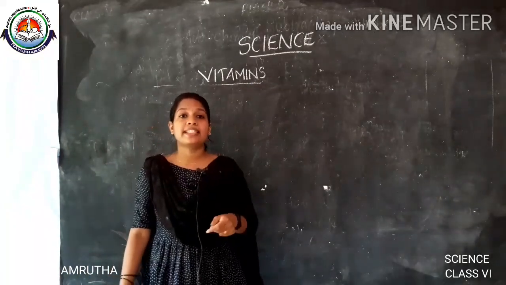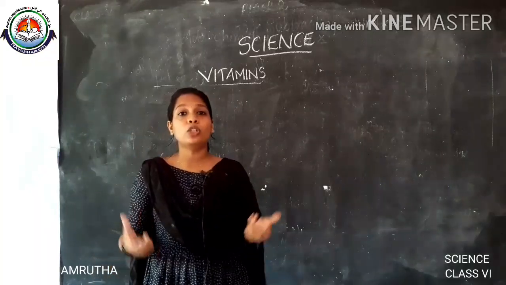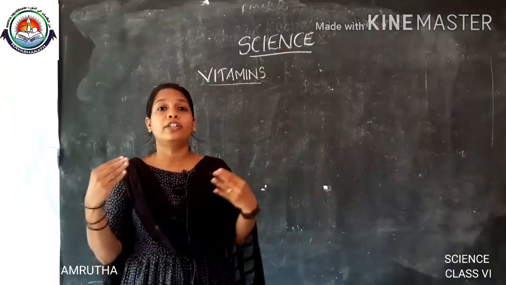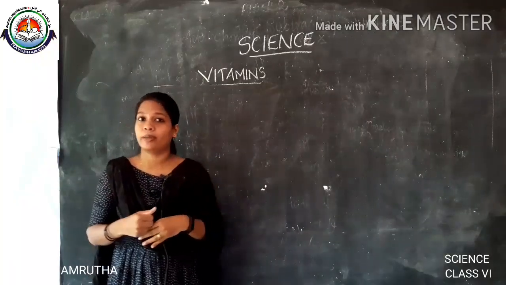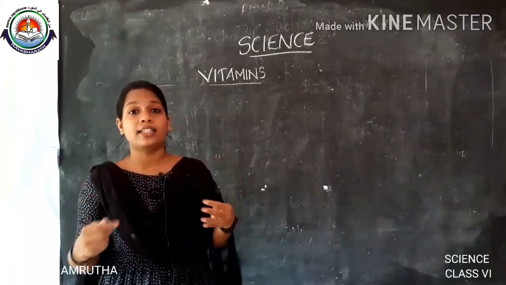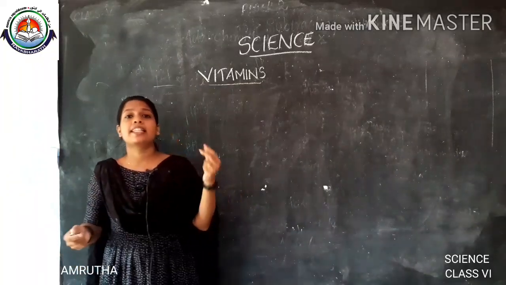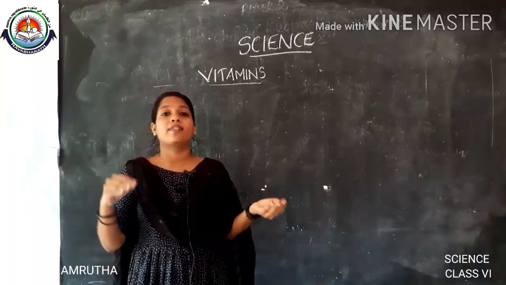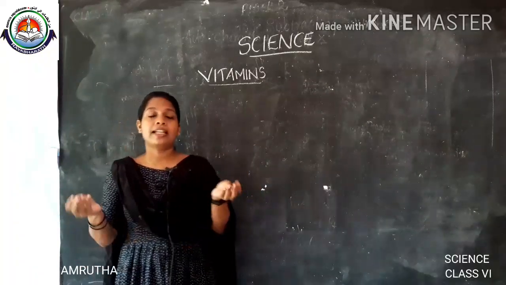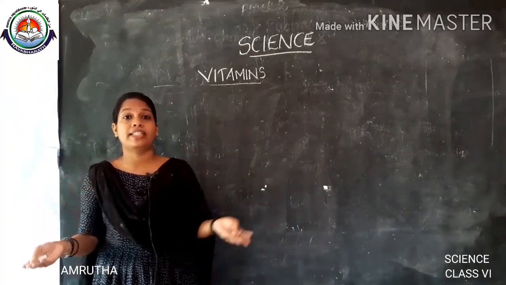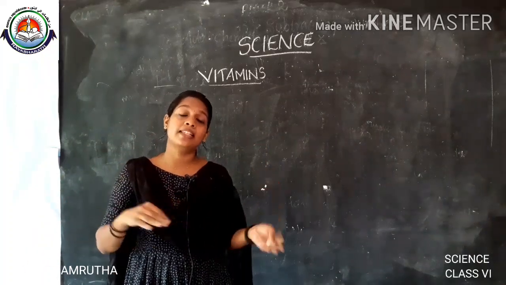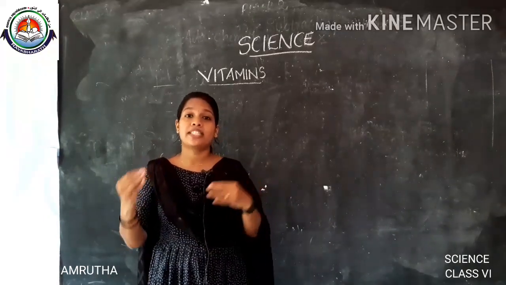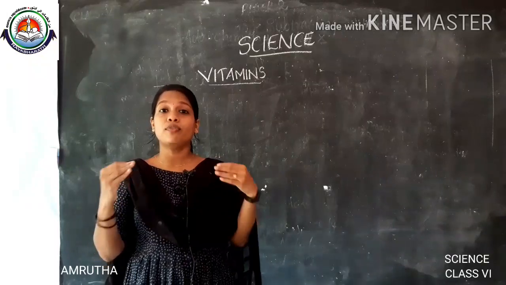Vitamins are the nutrients which are present in small quantities in our body that help in the proper growth and development of our body. Is it clear? And these vitamins are of different types, and the vitamins are present in different food items.